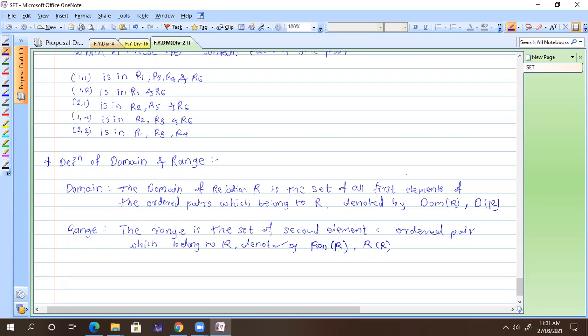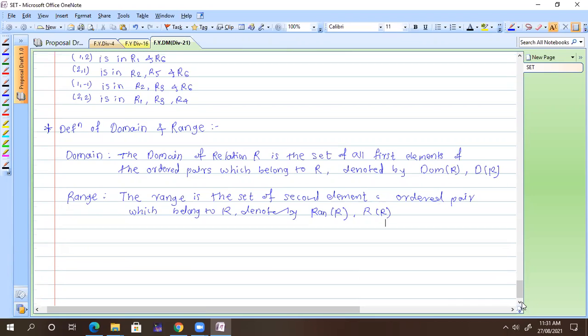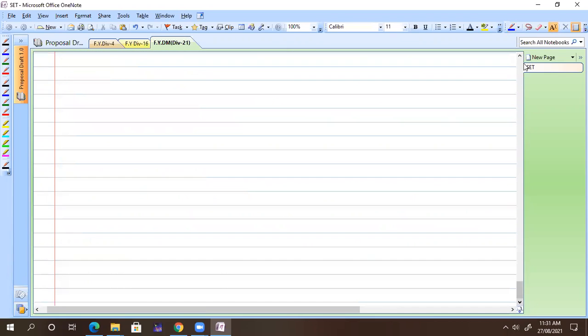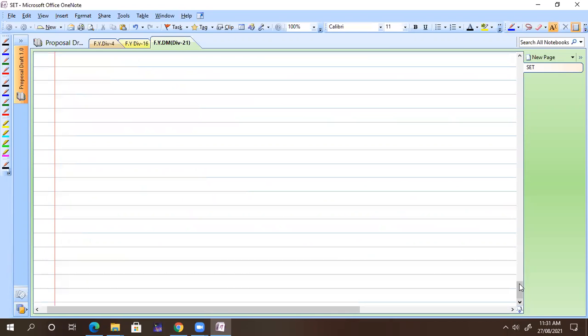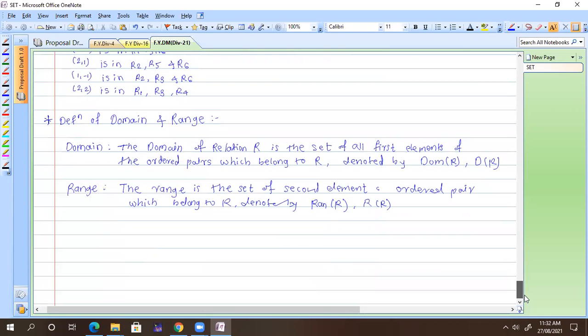So let's take one example so you will understand properly. Write down the example.